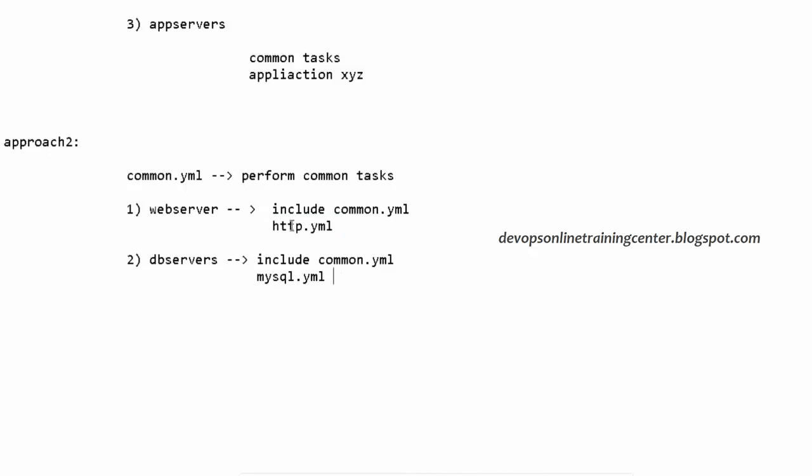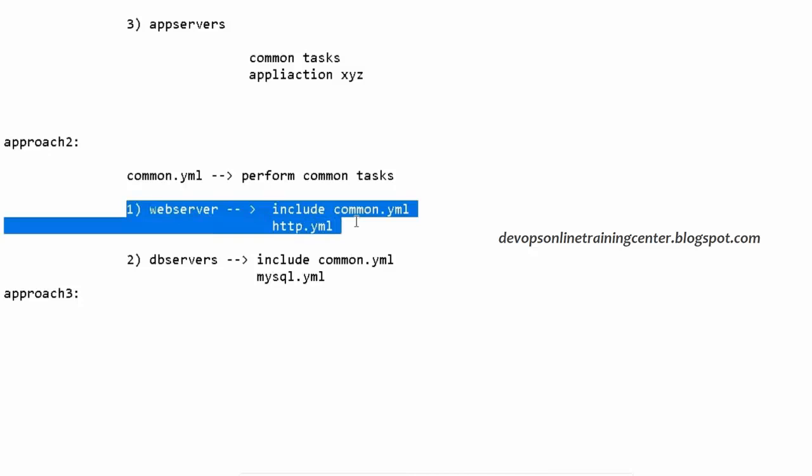Let us say in http.yaml only we specified the port number. Now the port number has changed, so we need to go ahead and change it in http.yaml. Ideally, we should never touch the source code for changing some input parameters. We should have a separate file created just for defining the input variables. No developer will declare the variables inside the source code. This is our source code: the web servers playbook, the entire playbook, is our source code. In the source code, we should never hard code the variables.